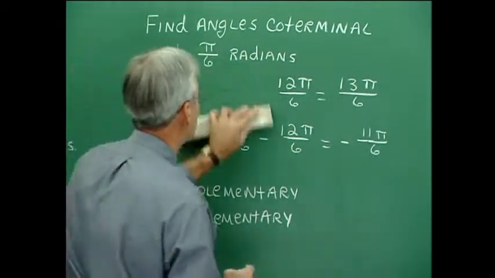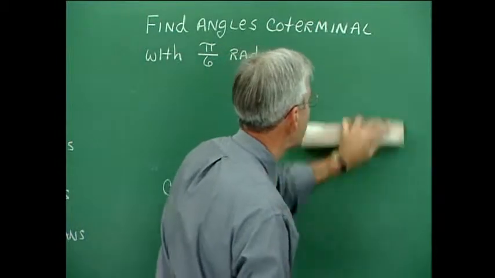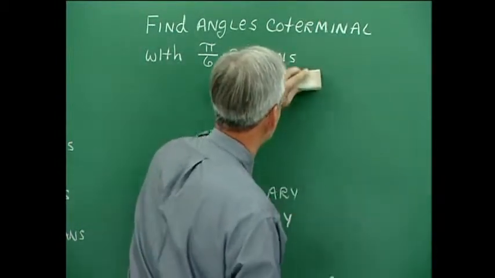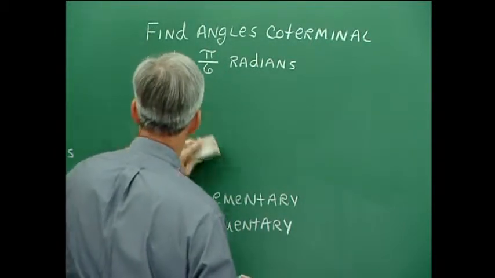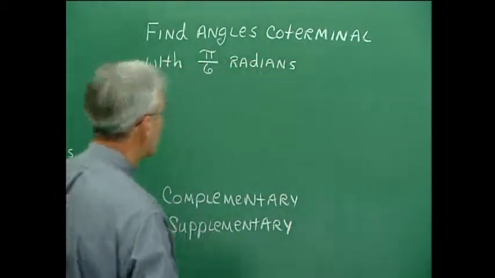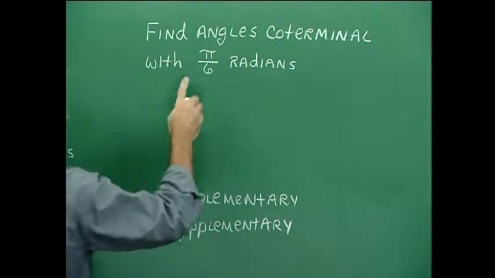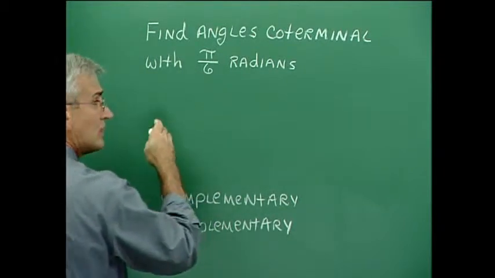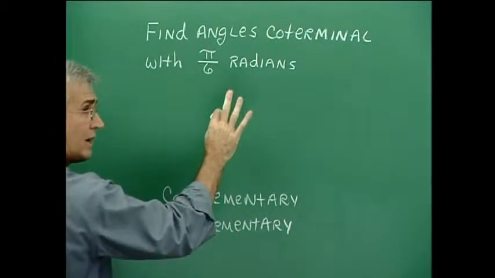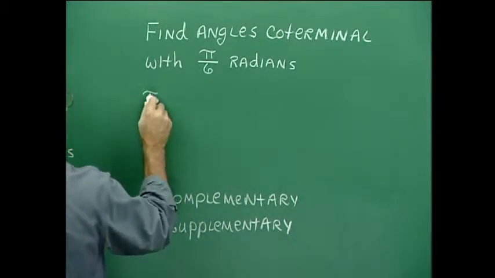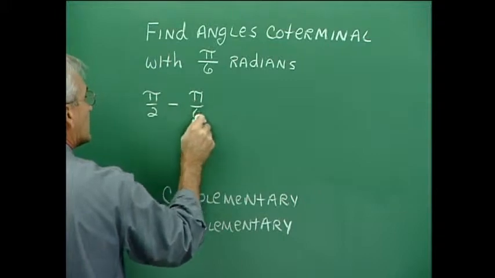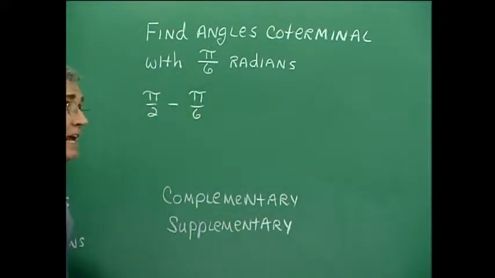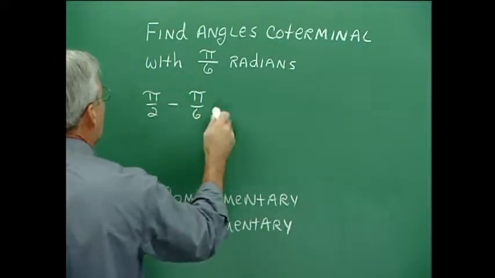The complement of, and that just means that we're inventing two angles that are complementary, and we have one of them, and now we want the other one, and it's called the complement of this one. All right, so for the complement of pi over 6, we know the total of the two angles must be pi over 2, so we take pi over 2 and subtract pi over 6, and we'll have the complement of that angle.